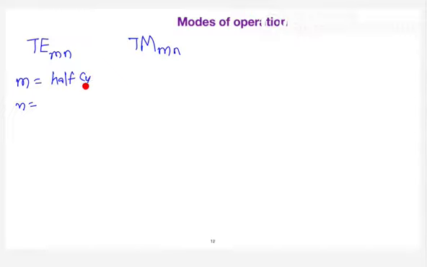Okay, having said that, when we go to the modes of operation, this is a very important concept. Basically, the mode is defined with two subscripts. It can be transverse electric, transverse magnetic, or transverse electromagnetic. The mode is represented with two subscripts. So what do these two subscripts indicate? M and N represent the number of half cycle variations of the electric field along the X direction and along the Y direction.